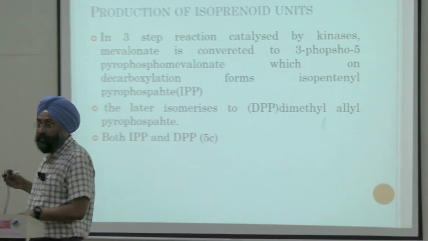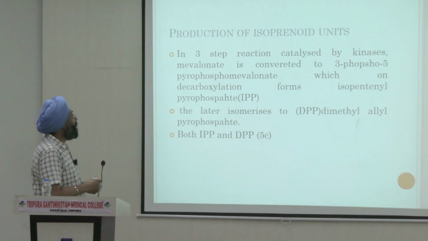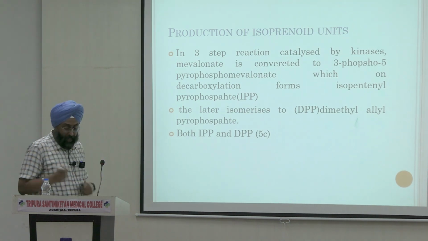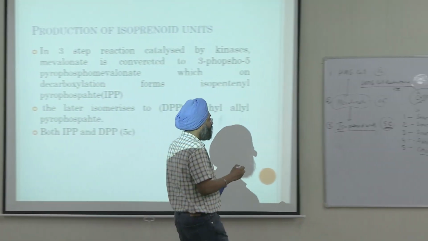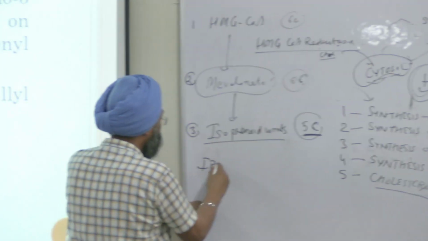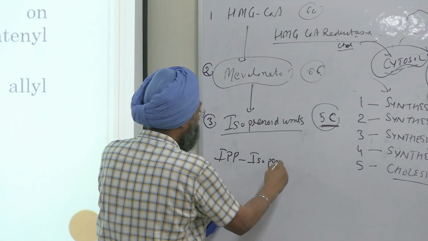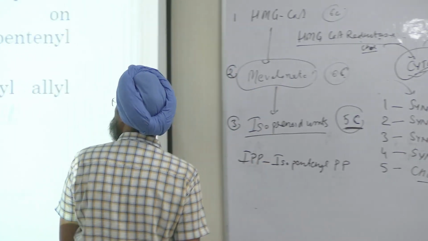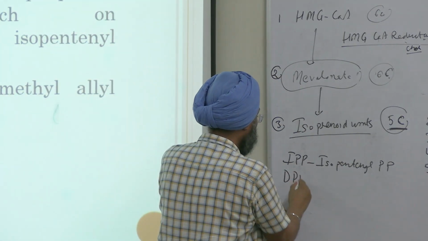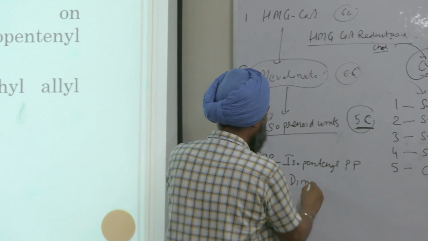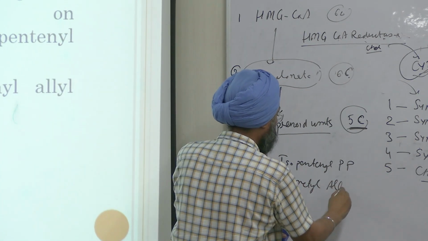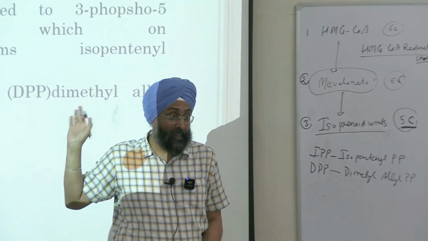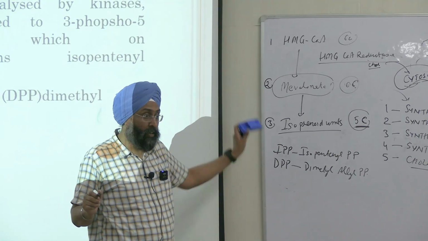It is a 3-step reaction, right? And catalyzed by enzyme kinases. So we will form first IPP. Write down the short names as well. Isopentenyl pyrophosphate, right? And the second is DPP. It is dimethyl allyl pyrophosphate. Ultimately, that big diagram will come. I am making it short so you can remember it, right?